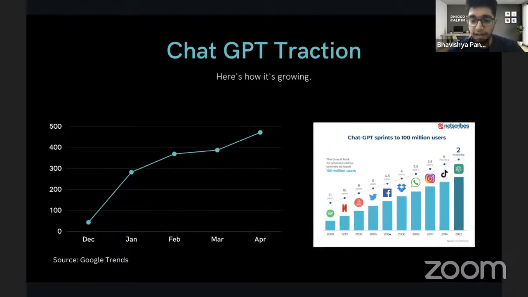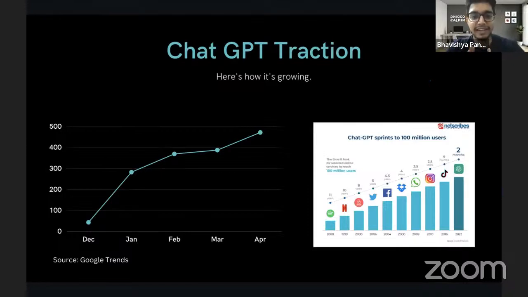I don't know if you guys know it, but there are a few facts that I would want to share about ChatGPT with you. ChatGPT got its 1 million users in 5 days, just 5 days, and it was able to cross 200 million users in 2 months. TikTok took 9 months to reach the same benchmark, right?